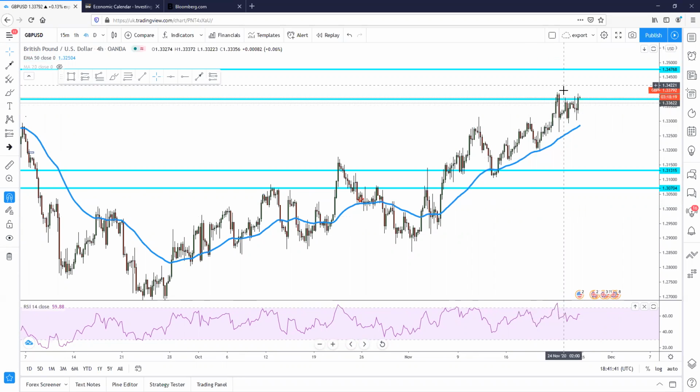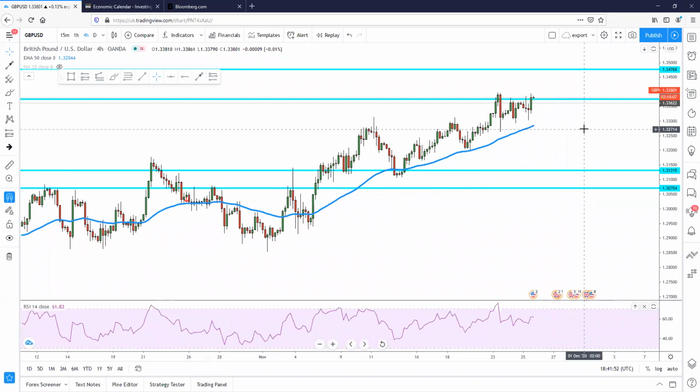We clearly see that it's been making higher highs every time, but it has failed to make a new higher high. That is also a strong indicator that bears are always present at this level of 1.3388, and they're not ready to give up.